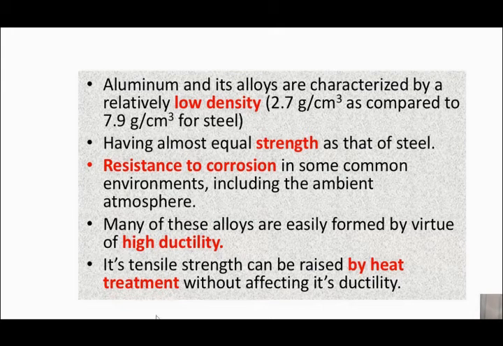Because aluminium has very high ductility, that can also be used. And tensile strength can be raised by heat treatment in aluminium alloys without sacrificing much ductility. So this is a great advantage of using aluminium alloys.